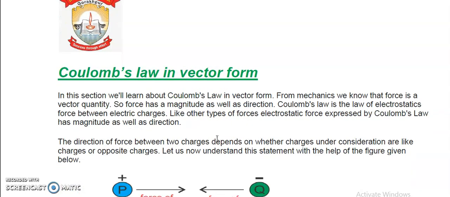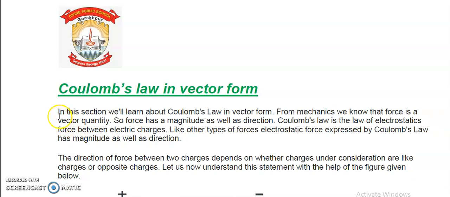Let us read out what is written. In this section, we will learn about Coulomb's law in vector form. From mechanics, we know that force is a vector quantity. So force has a magnitude as well as direction.